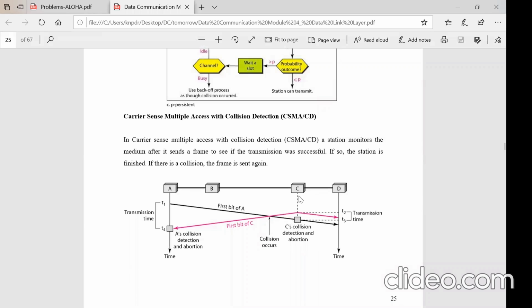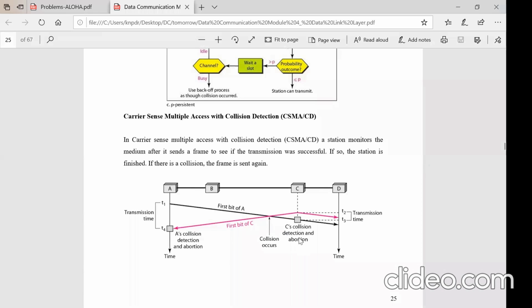So what is happening now is C releases the data at T2, and starts listening to the channel. Now at T3, it listens that there is some variation in the energy, right? Because how does it come to know there is a collision? There is a variation in the energy. Once it comes to know there is a variation in the energy, it knows that the collision has definitely occurred.